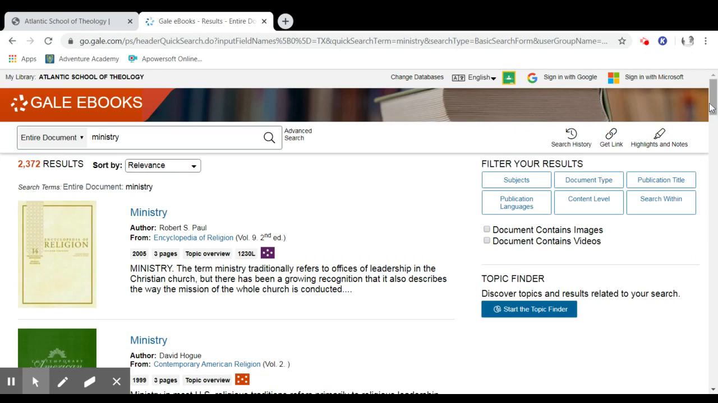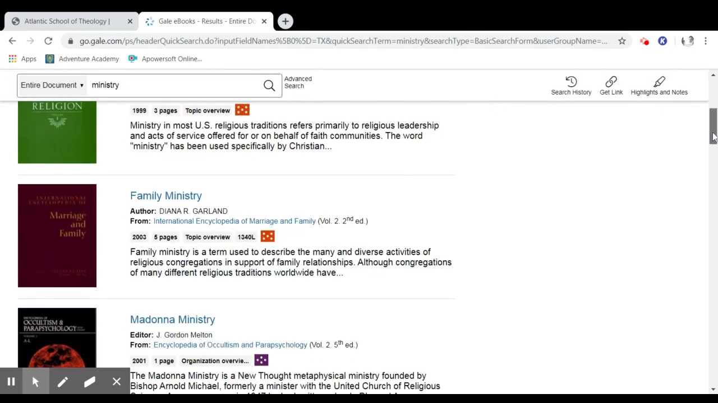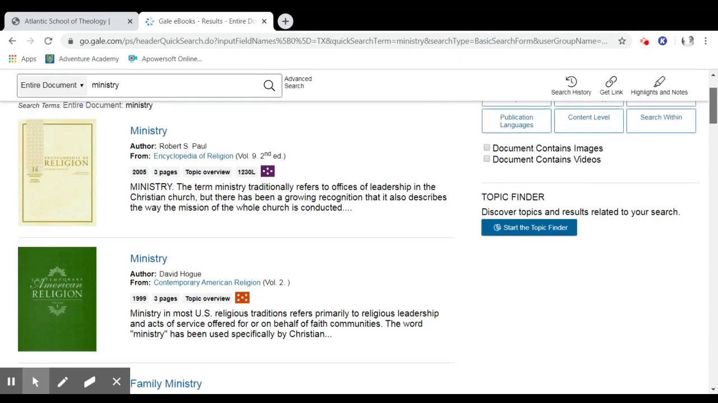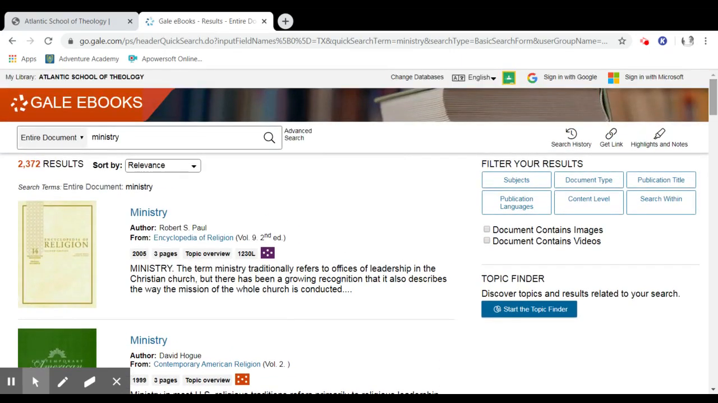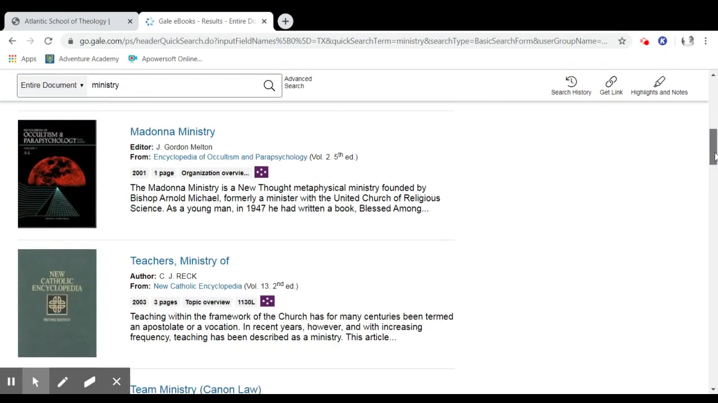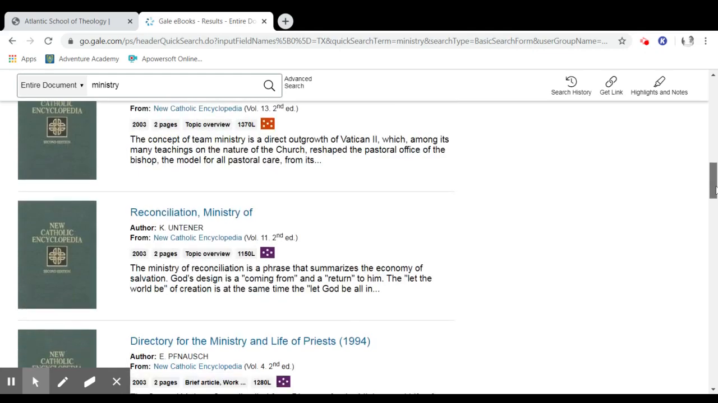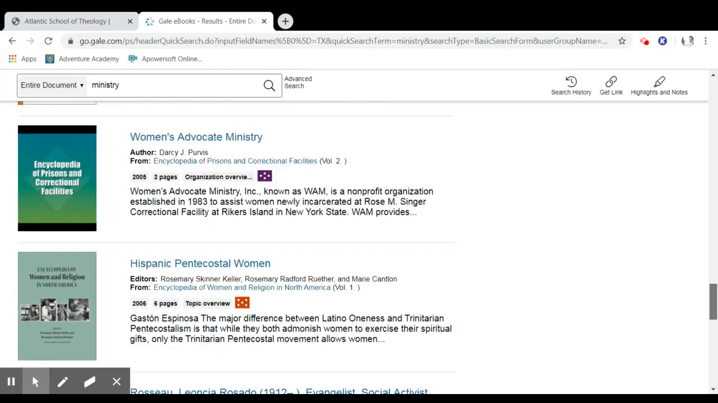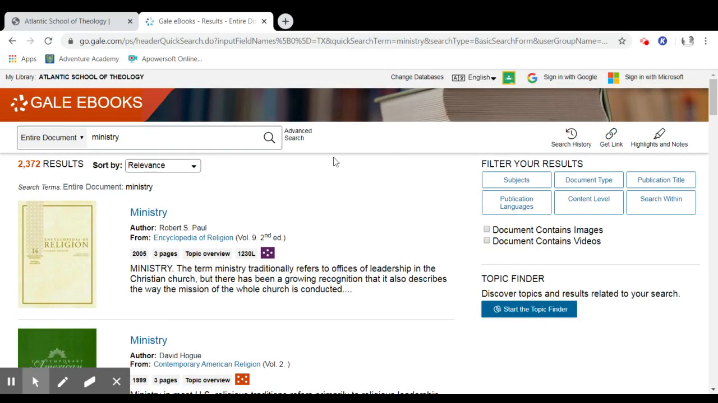Again, it's searching multiple texts. So I'm not getting really what I wanted, and that was I wanted to search that particular encyclopedia. But what I am getting is it looks like it's searching the 50-some volumes that you have access to as a student of Atlantic School of Theology. So this is promising. So I searched ministry. And it's bringing up content. This is good.